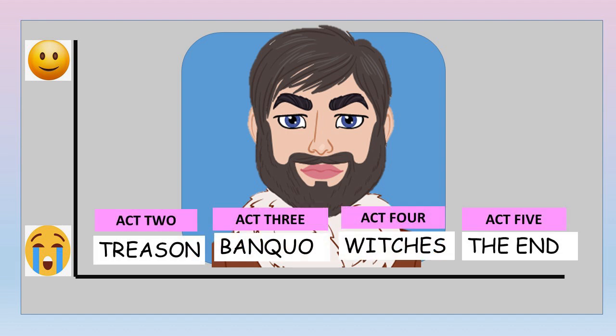So we've got all the other 4 acts for you to think of, and you can think about Act 2. That involves the killing of King Duncan. That involves treason. Act 3 has got a focus on Banquo, which involves the banquet scene. In Act 4, Macbeth goes to see the witches again, and then Act 5 is the end. So we've got Act 5, where we've got the final showdown between Macbeth and Macduff. So you could track Macbeth's mood and his feelings throughout that time.